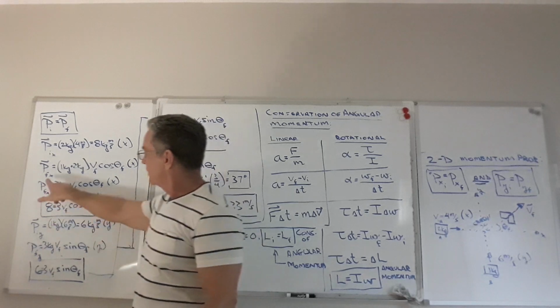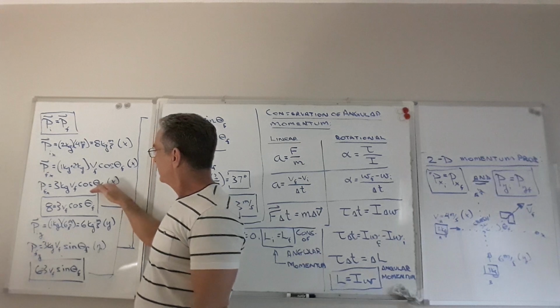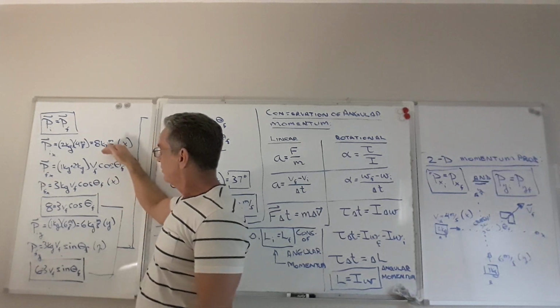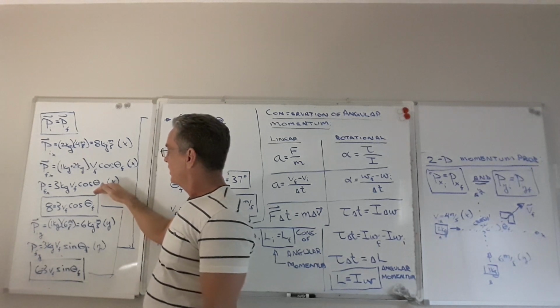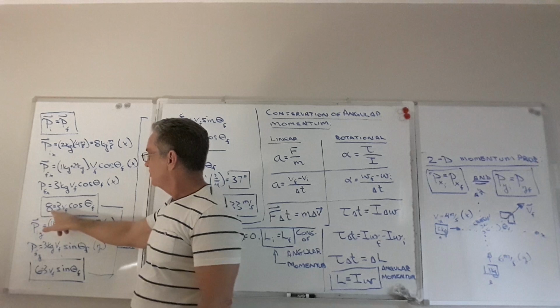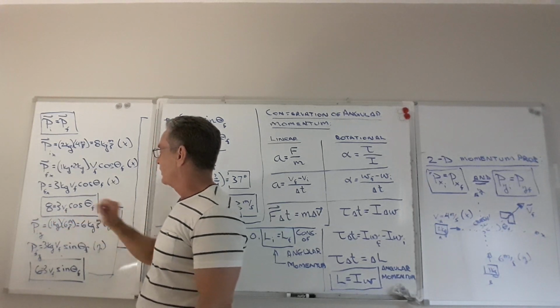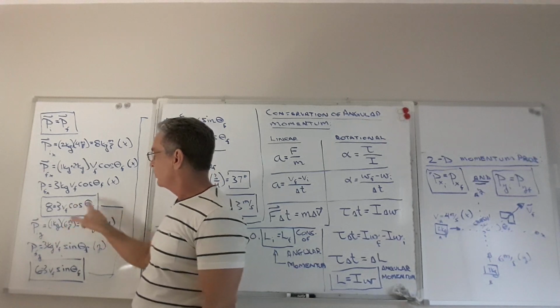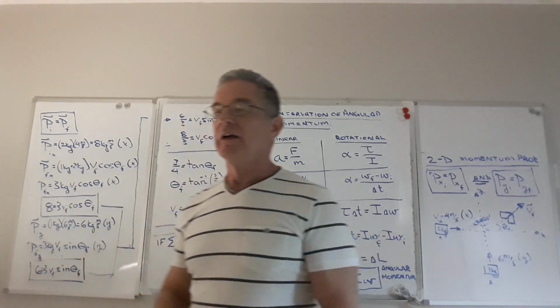Now we can simplify that down to this, and then we set this equal to this, the initial momentum in the x direction equal to the final momentum in the x direction, and we can simplify that down to 8 is equal to 3 v final cosine theta final. So basically in this one equation we have 2 unknowns, v final and theta final, the 2 things we want to find, though we can't solve yet.